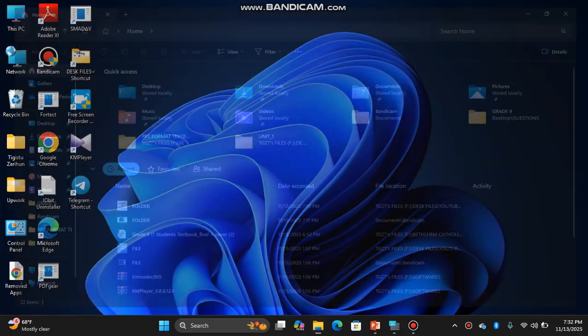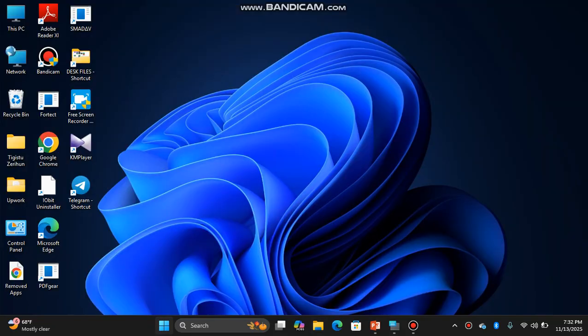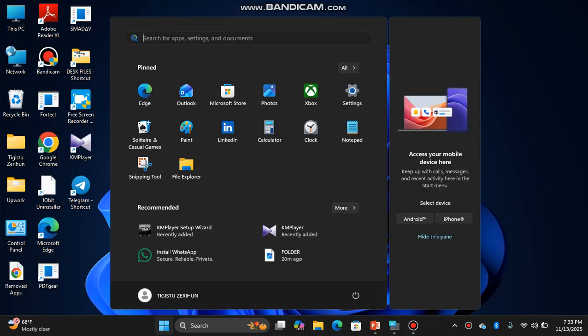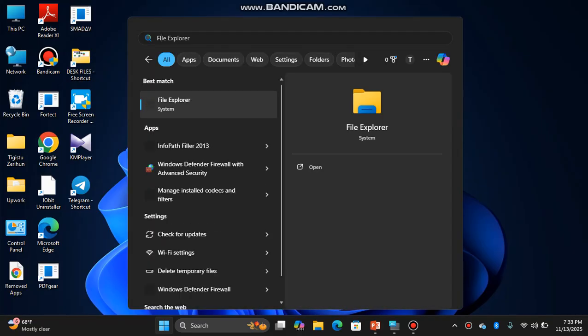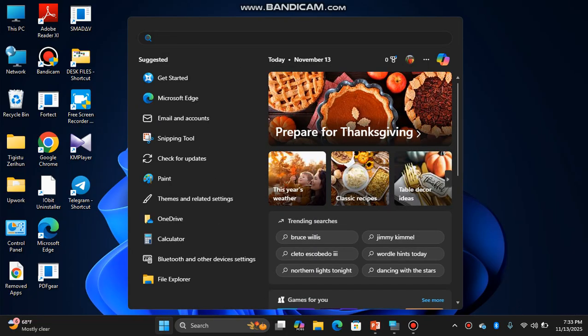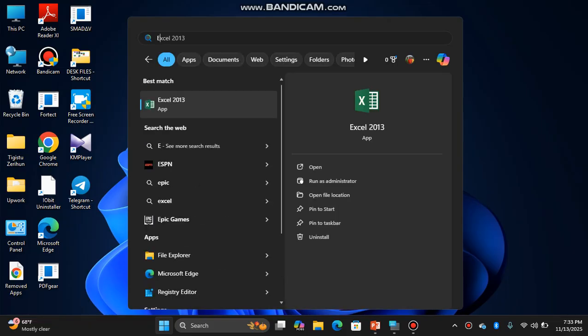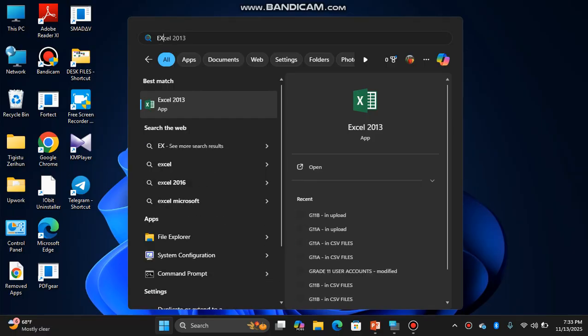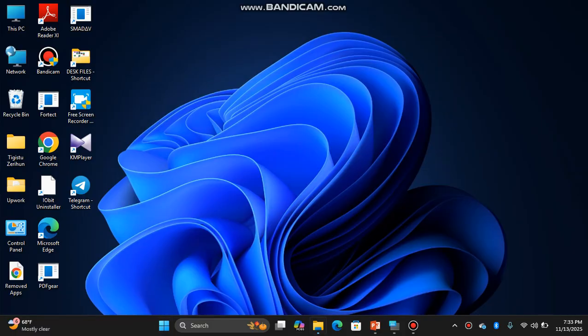The other method is on the Start menu: type Fi to open File Explorer, or type the second word's letters, AX, and we can get File Explorer and open it.